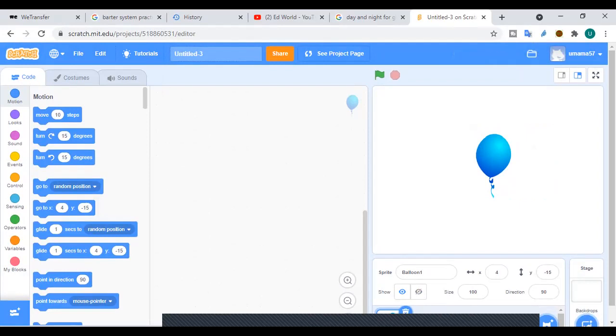The next thing we learned was how we can move things. If we click on move, this balloon will start moving. If we want to rotate it, we click on turn, and it will turn toward the right. If we want to turn toward the left, we click on that. So this is how we can play with it, right?